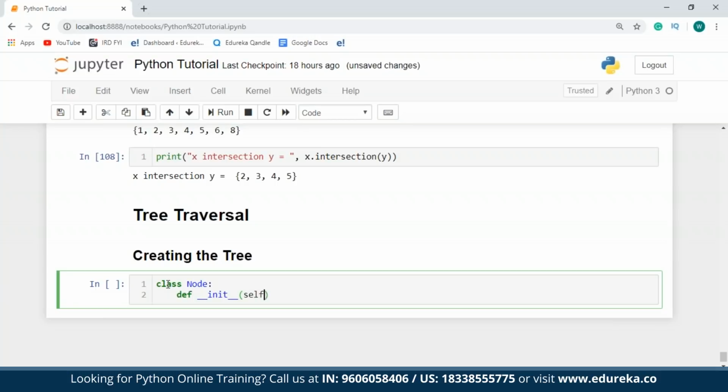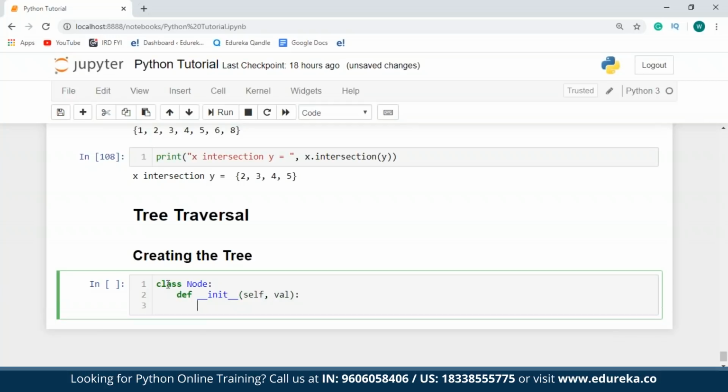And then the mandatory parameter, which is self, followed by the value parameter. Now this self parameter will allow me to access the variables of this class. All the details about classes and this self parameter I'll be discussing later on in this session when we go on to OOPS in Python.